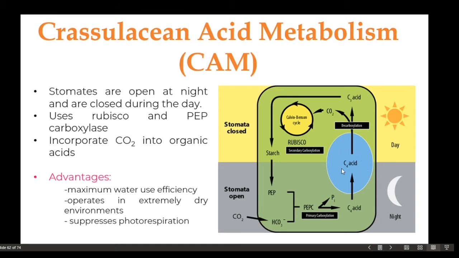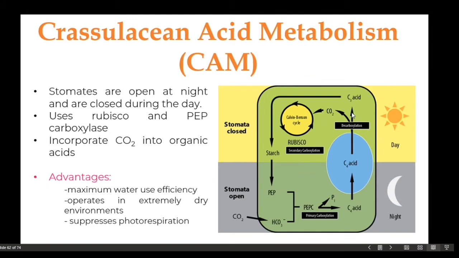Now, during the day, the stomata close, preventing now the water loss and further take up of carbon dioxide. In the morning, the vacuole deacidifies, so it releases now the malic acid stored in itself. And after it's released, the malic acid is going to be decarboxylated. And again, decarboxylation means the removal of the carbon, specifically in the form of carbon dioxide. So, because the stomata are closed, the released carbon dioxide cannot escape. So it is only going to be fixed in the Calvin-Benson cycle, therefore producing now sugars or carbohydrates.